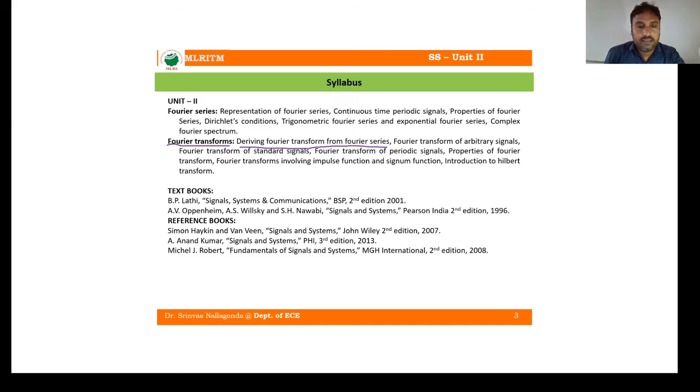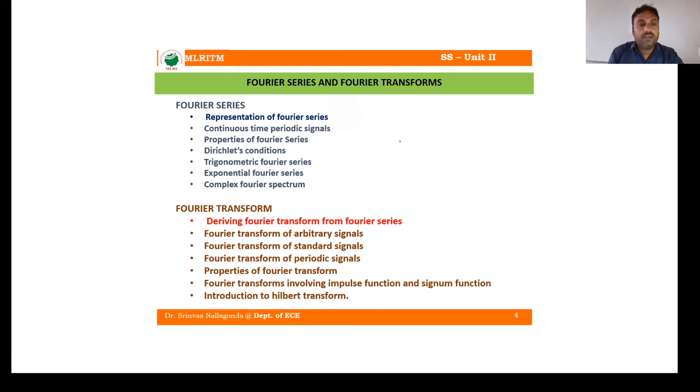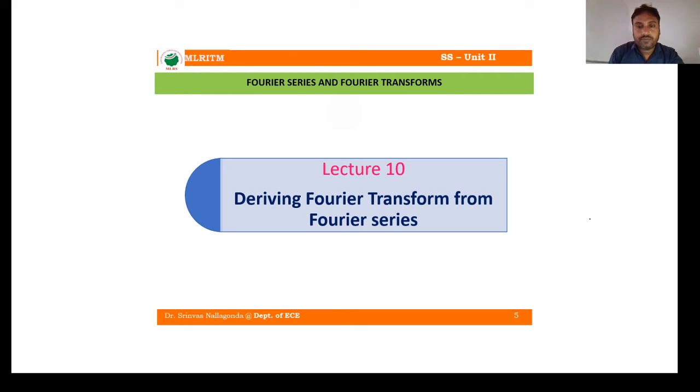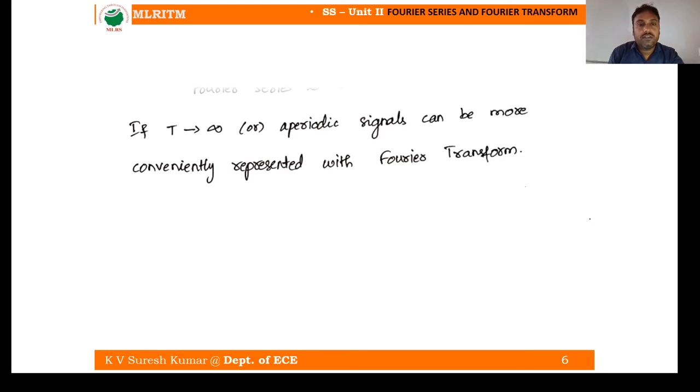We take that. Then from that, how to derive this Fourier transform, and why should we go for transform? Already we have Fourier series, right? So those things will be discussed in this lecture. So we will discuss deriving Fourier transform from Fourier series. Lecture 10, deriving Fourier transform from Fourier series.